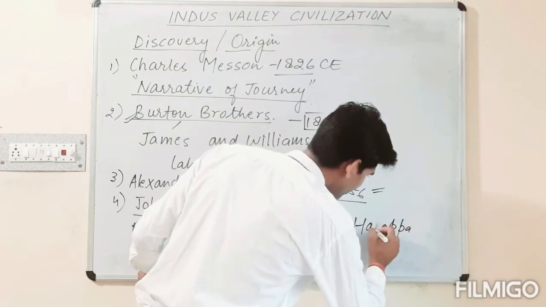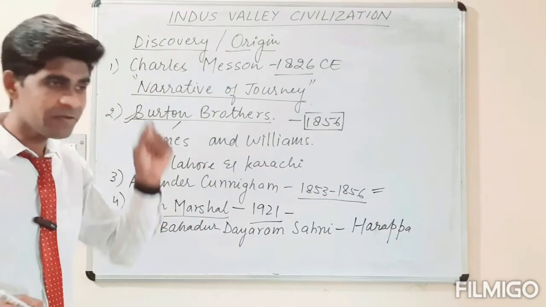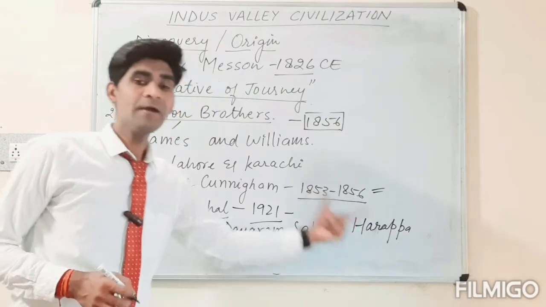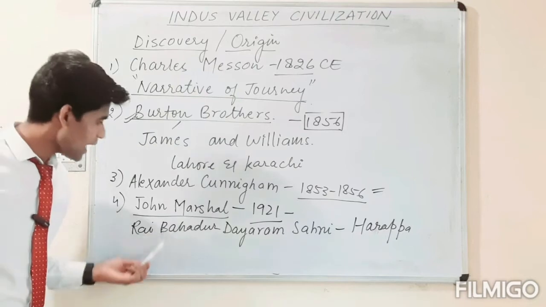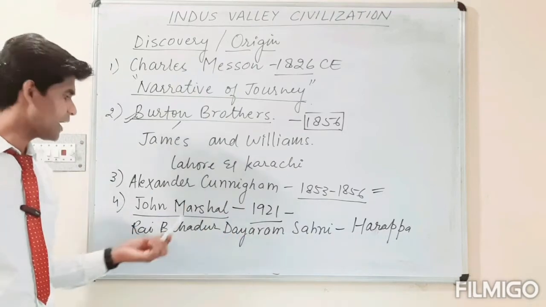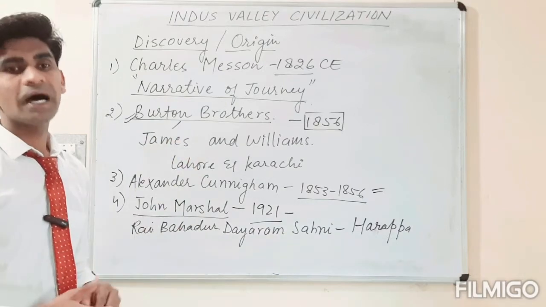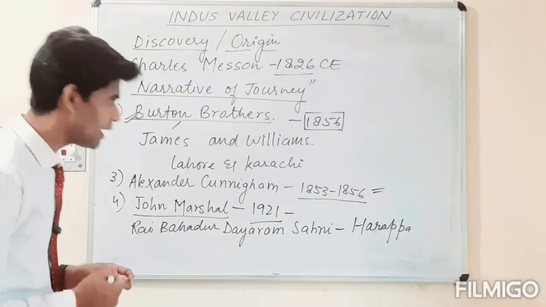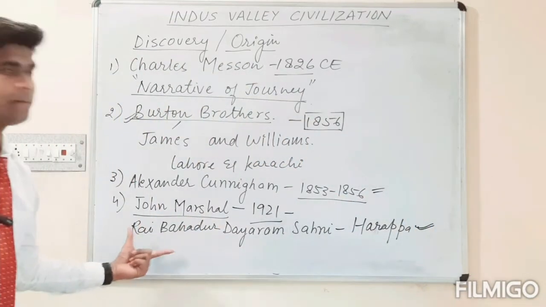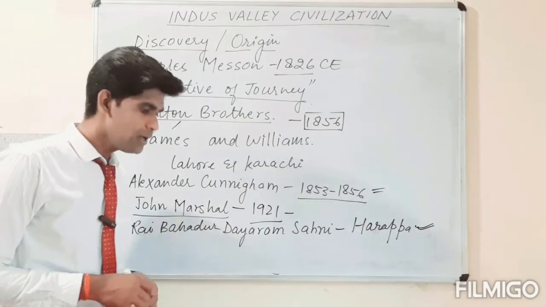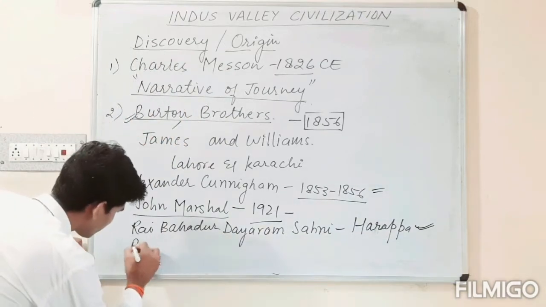So actually Harappa is a city. Harappa is the very first site, or we can say the very first city, that was found by the archaeological department of British India by Rai Bahadur Dayaram Sahni under the guidance of Sir John Marshall, who was the head of the archaeological department of British India. So the site of Harappa was explored by Rai Bahadur Dayaram Sahni, and the second name is Rakhal Das Banerjee.